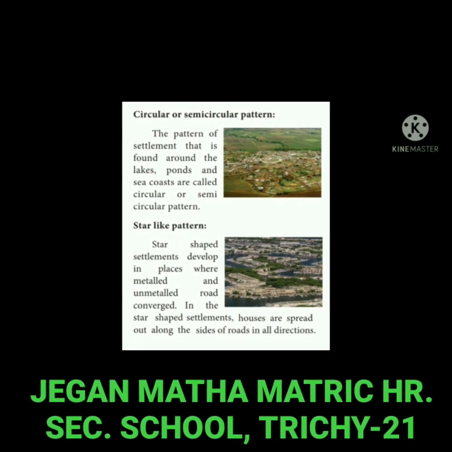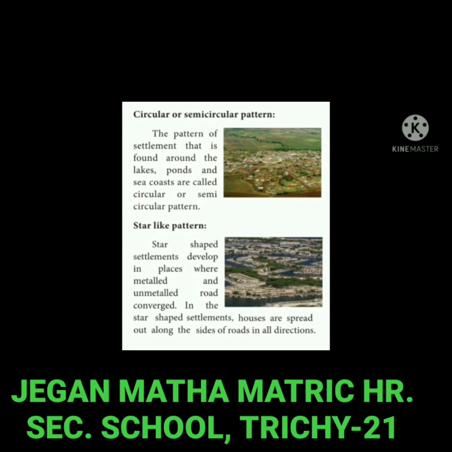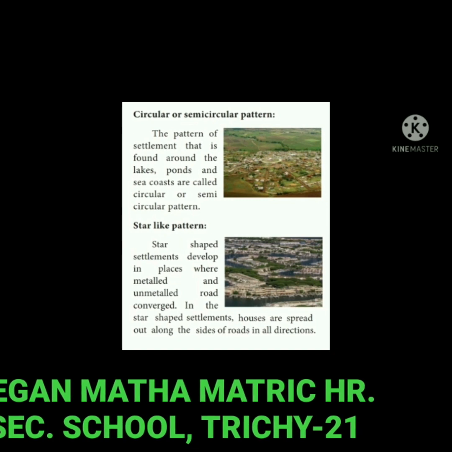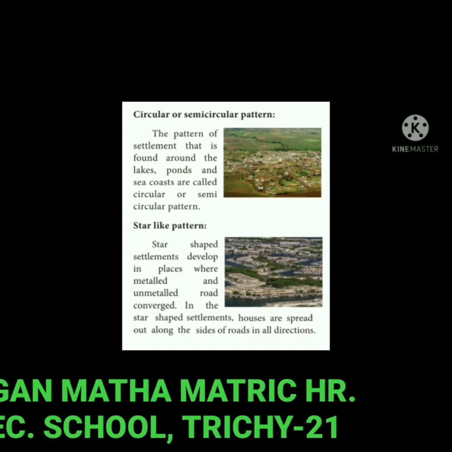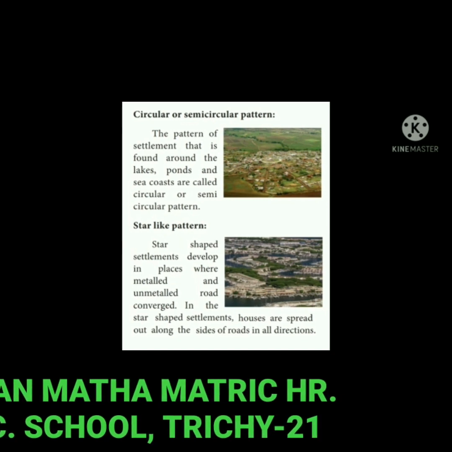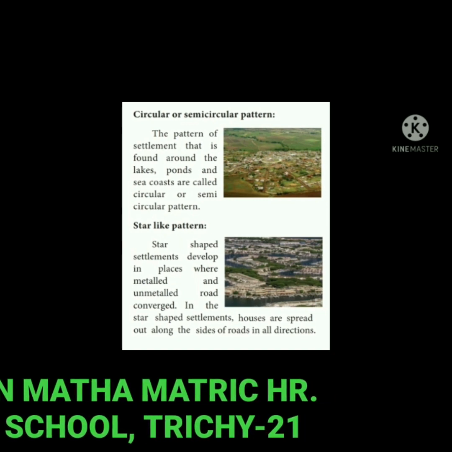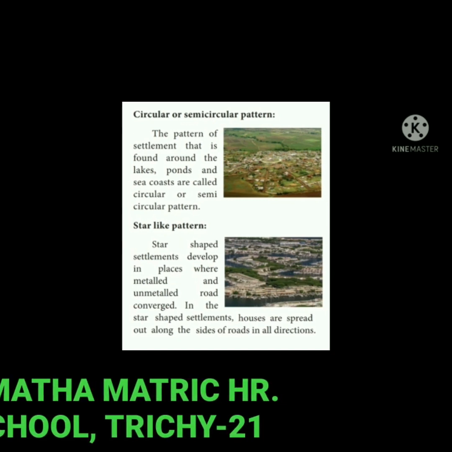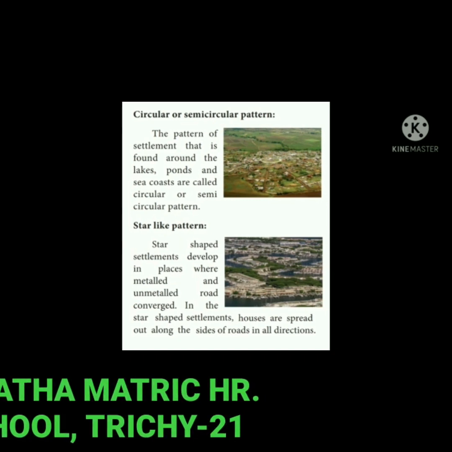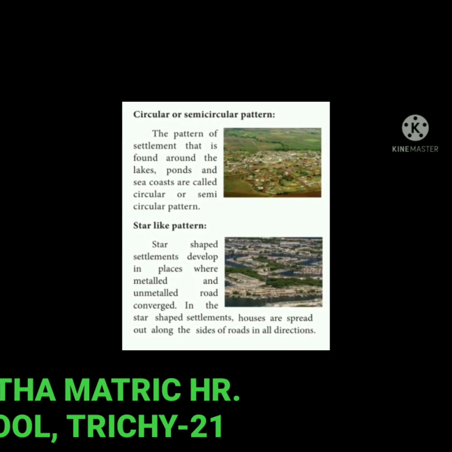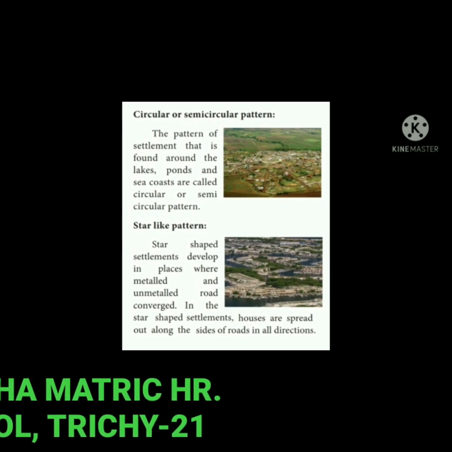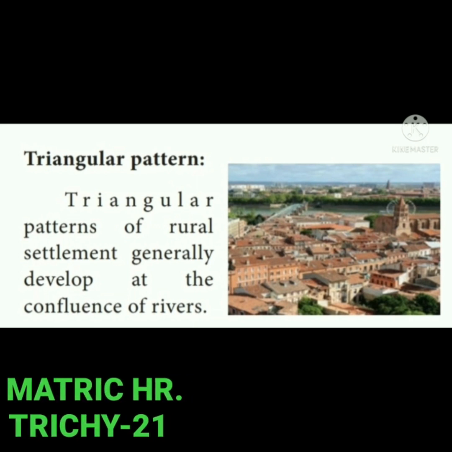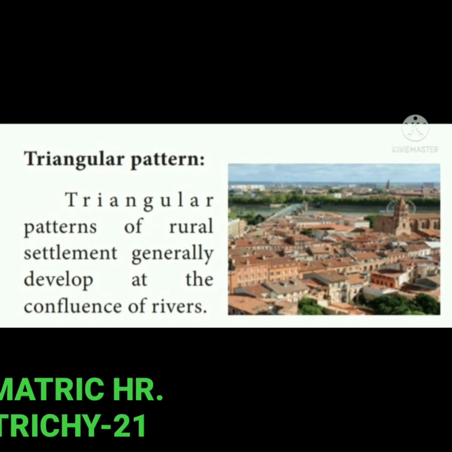The pattern of settlement that is found around the lakes, ponds and the sea coast is called circular or semicircular pattern. Star-like pattern. Where several metalled or unmetalled roads converge, star-shaped settlement develops. In the star-shaped settlement, houses are spread out along the side of roads in all directions. Rectangular pattern. Rectangular patterns of rural settlement generally develop at the confluence of the rivers.